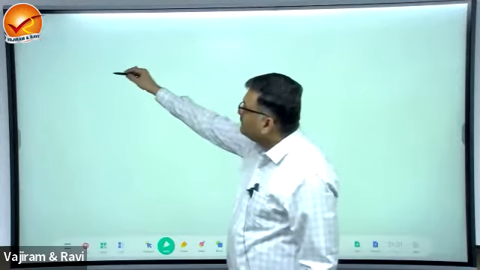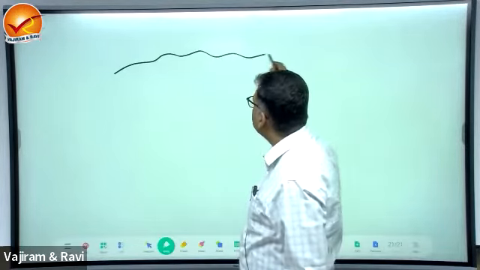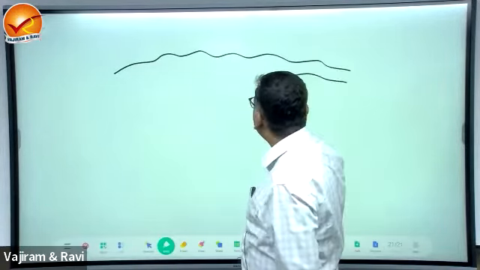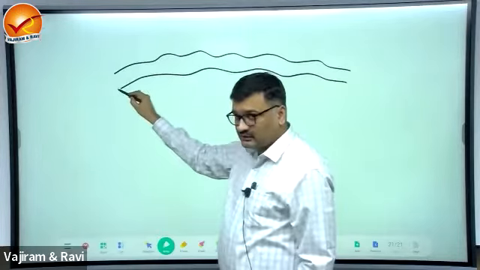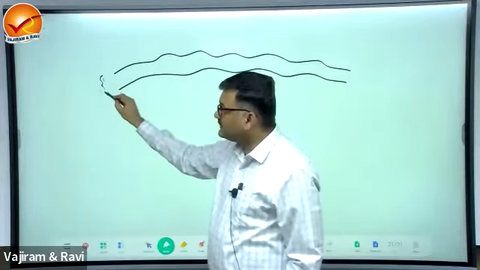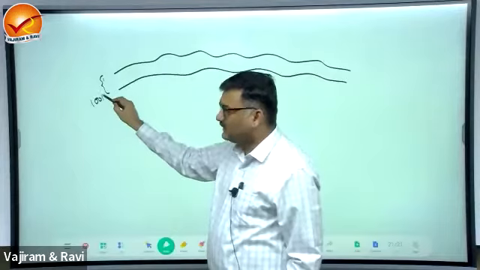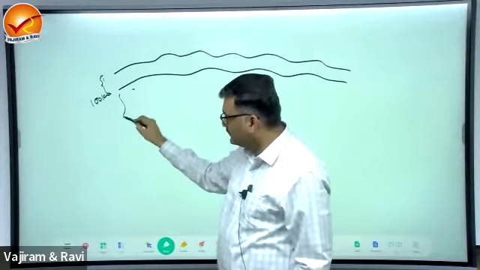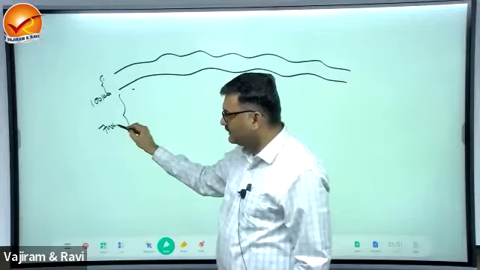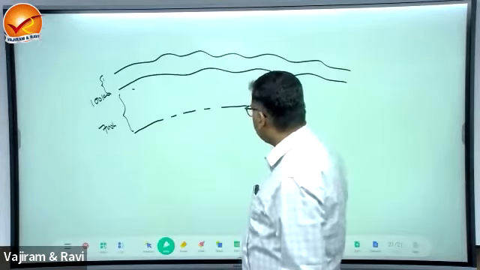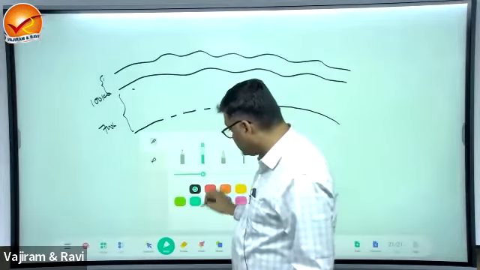see this. This is the surface of the earth, and this is a lithosphere. Lithosphere is extending up to 100 kilometers, and below this up to 700 kilometers is asthenosphere. Now what is going on in asthenosphere?